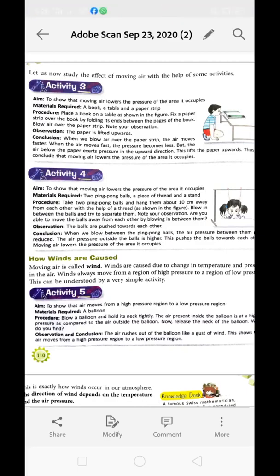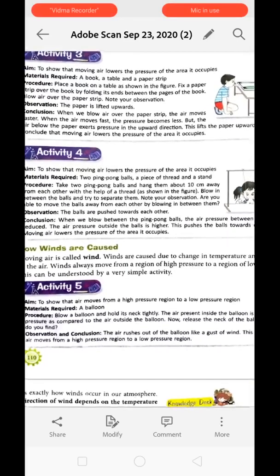Now about the speed of the wind. The speed of the wind depends upon the difference of air pressure between the two areas. If the difference is small, the wind will be slow, okay, and if the difference is quite high, the wind speed will be high as well. Clear?